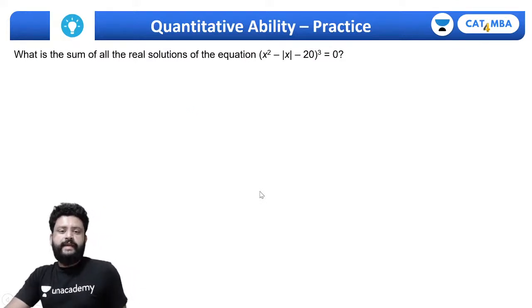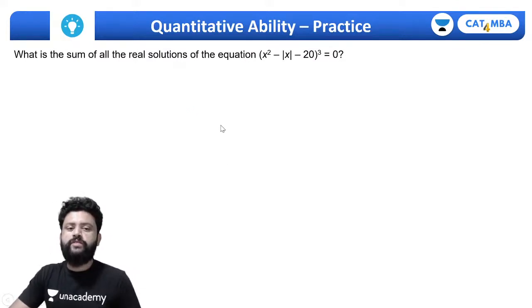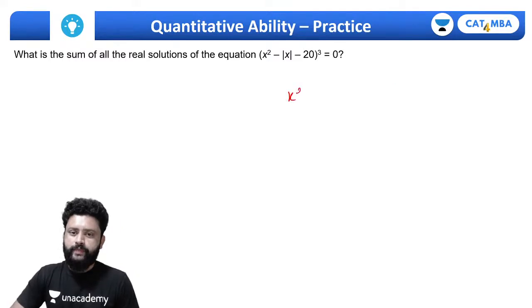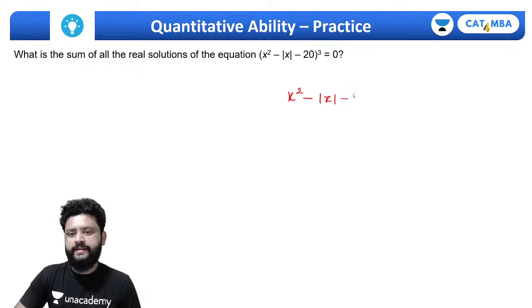Try for this next one. What is the sum of all the real solutions of the equation (x square minus mod of x minus 20) bracket to the cube equals to 0?